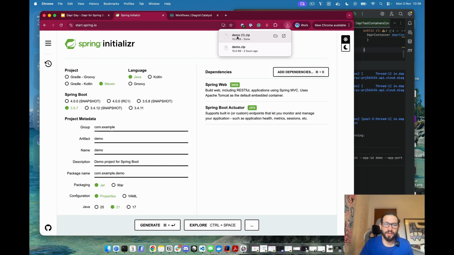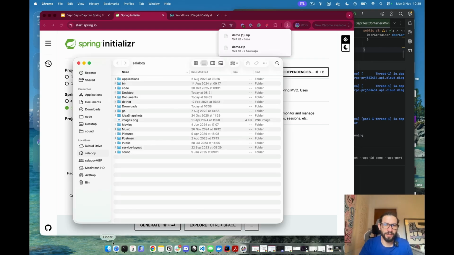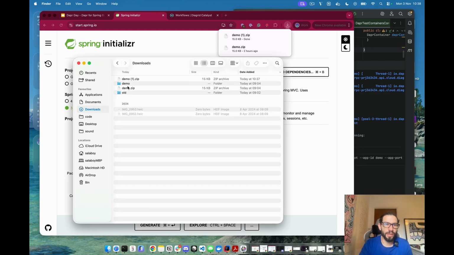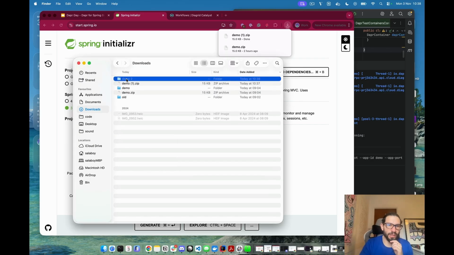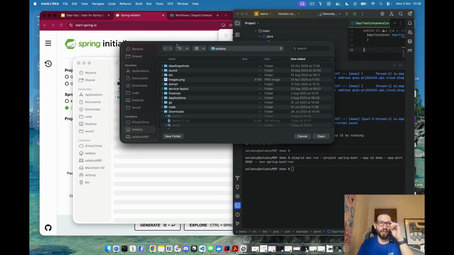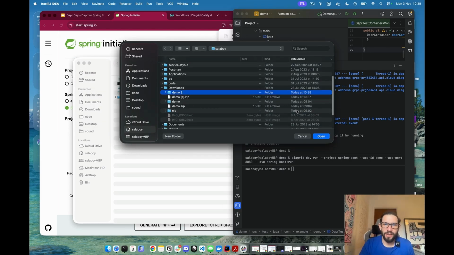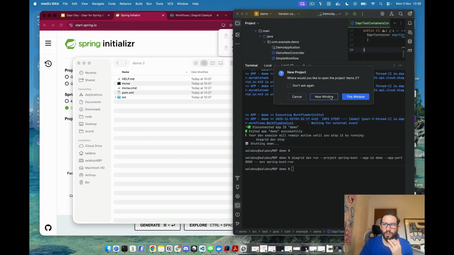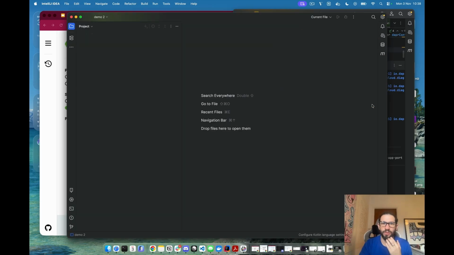So we'll generate this. This generates a zip file here in my downloads. You can see I already have a demo there, so I will just create demo 2. And then I will open this with IntelliJ. I've already created an application, but let's do this from scratch so we can look at how this works.